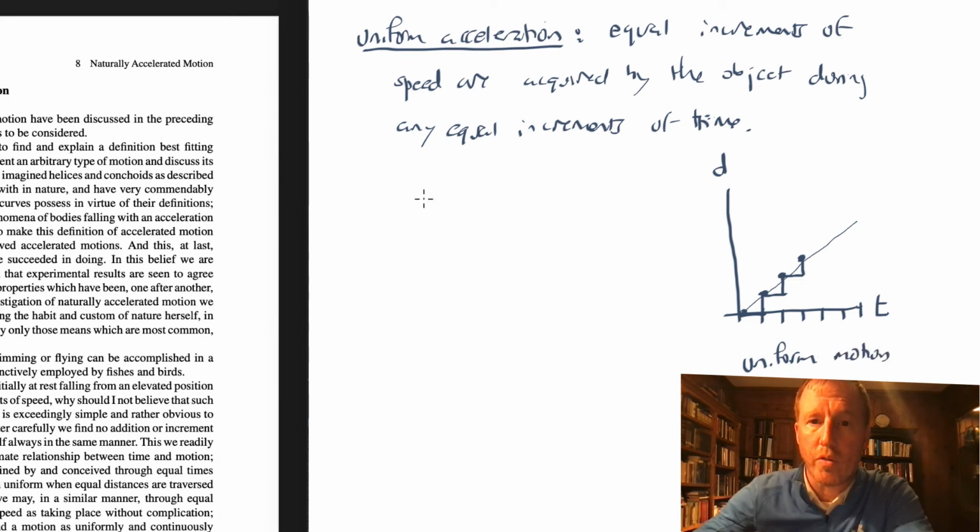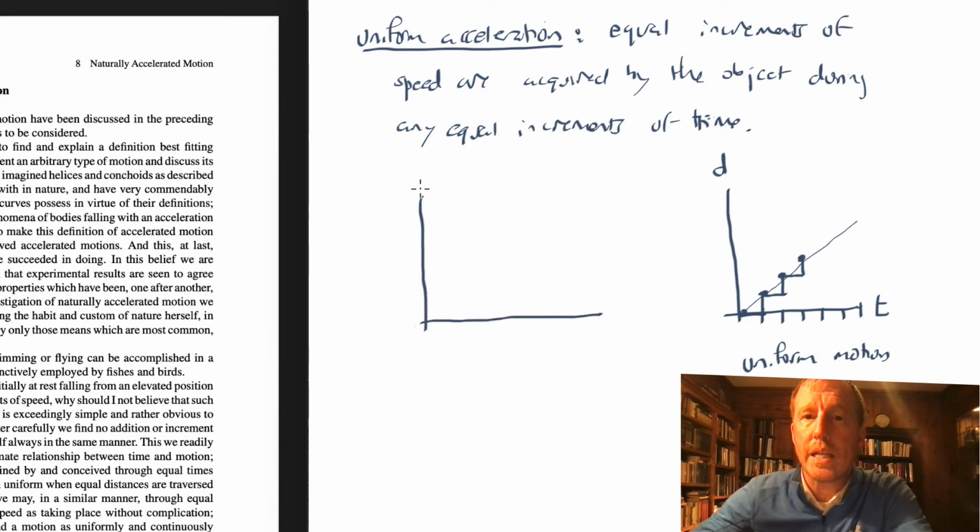What about uniform acceleration? Well, now he's talking about how speed is gained. So if we think about speed as a function of time, if you consider equal intervals of time, during every equal interval of time, equal increments of speed are acquired. So during the first interval of time, a certain amount of speed is gained.